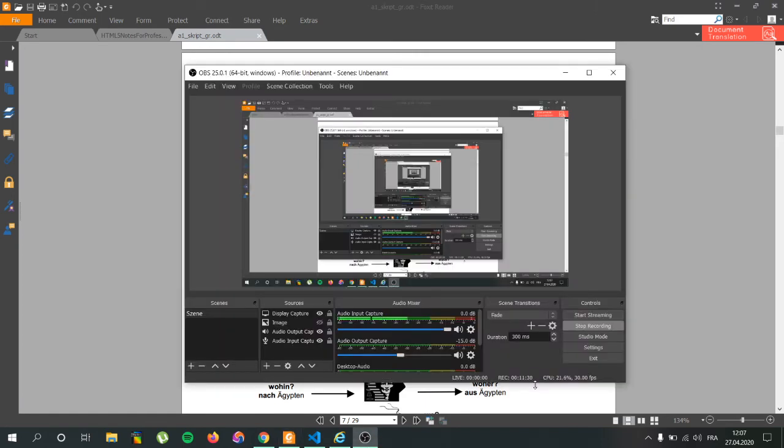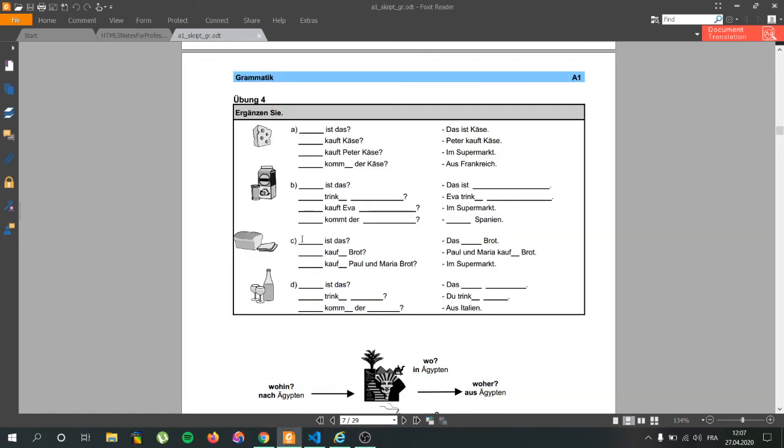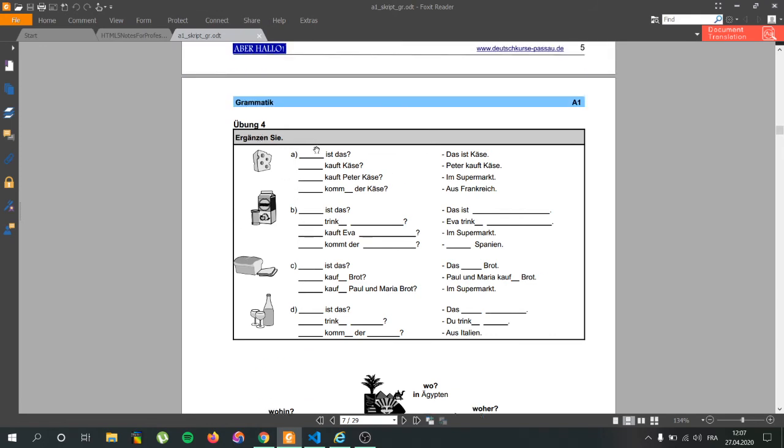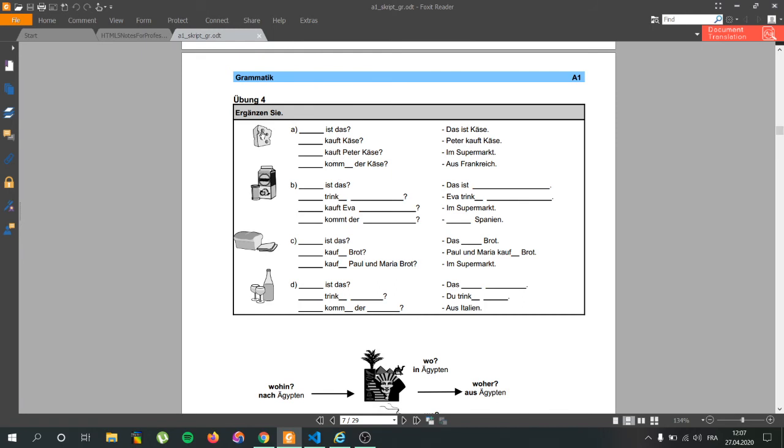I have to check. Alright, so we do this last one, okay? So we have a quick example here of was ist das? Because we don't know. So what is that? Was ist das? We added was here. So bought cheese. Käse is cheese. So cheese was bought. Question is by whom? So we add a wer. Wer kauft Käse? So kauft Peter Käse.